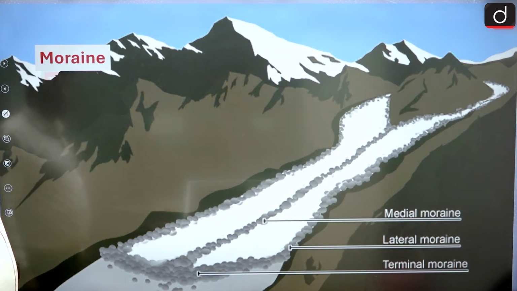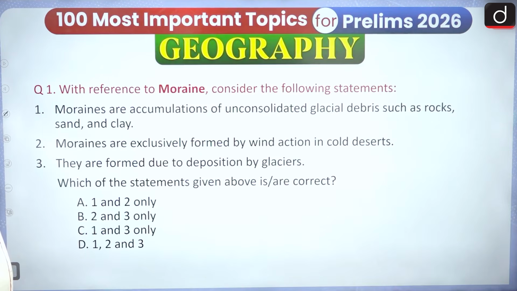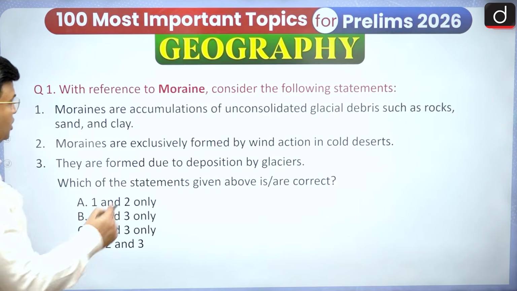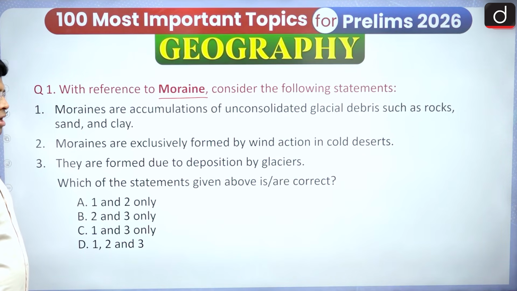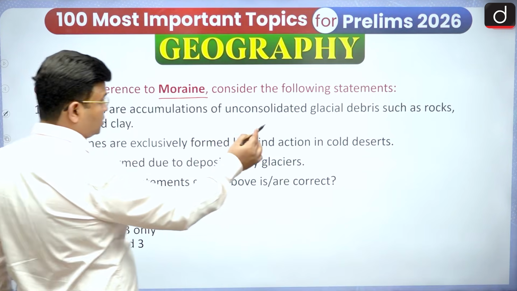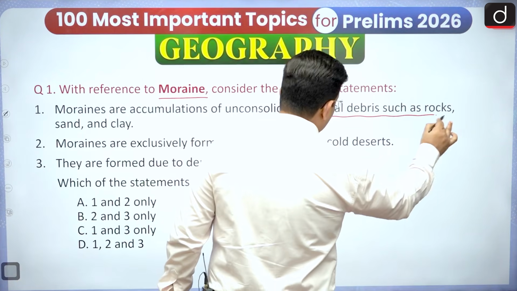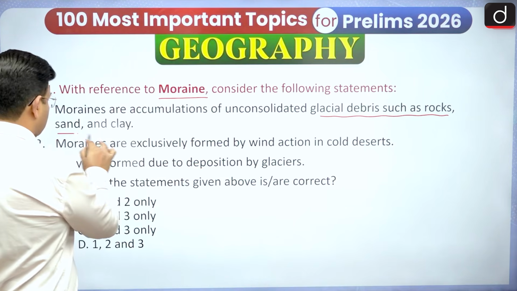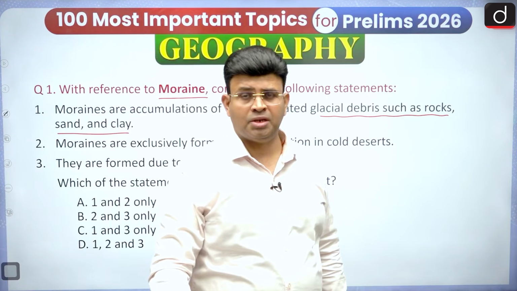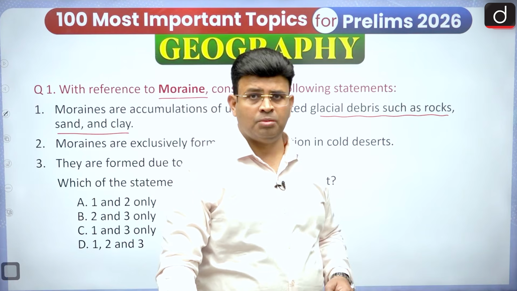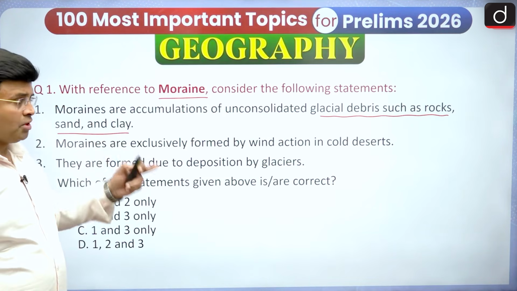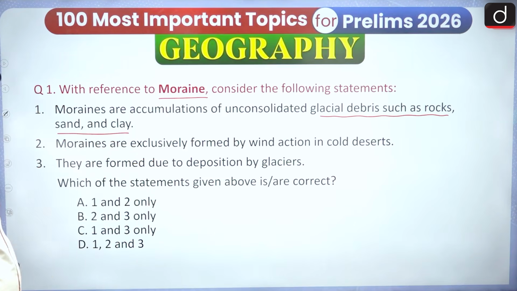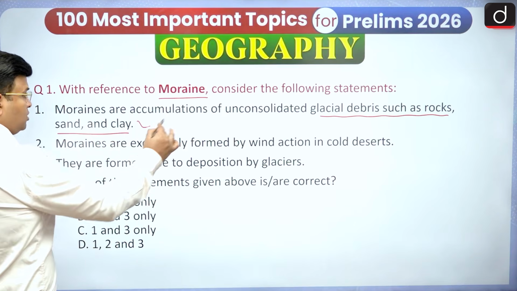Now the next one is related to moraines. With reference to moraine, consider the following statements. Moraines are accumulations of unconsolidated glacial debris such as rocks, sand and clay. In the fourth episode we saw that there are lateral, medial and terminal moraines. They are debris of rocks, sand and clay. This statement is correct.